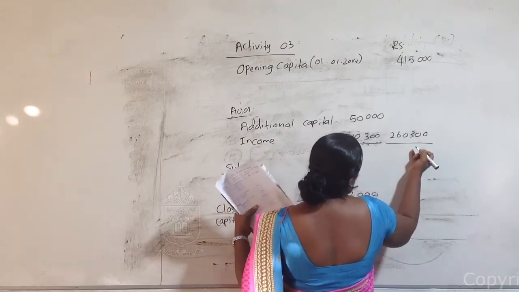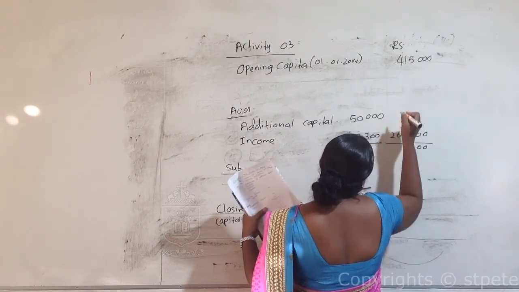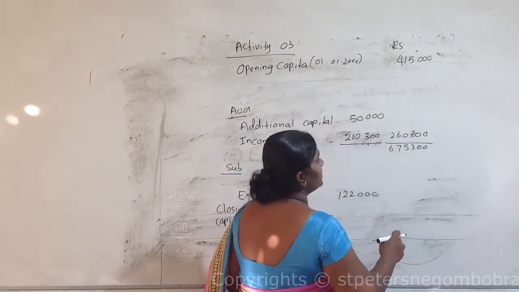So now the total amount of equity or capital is $675,000.